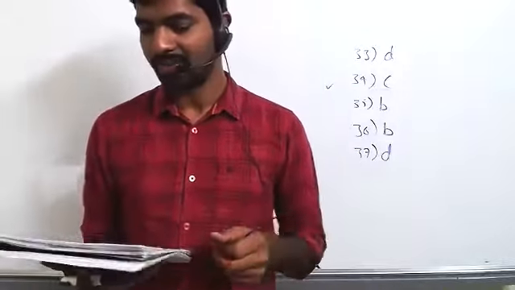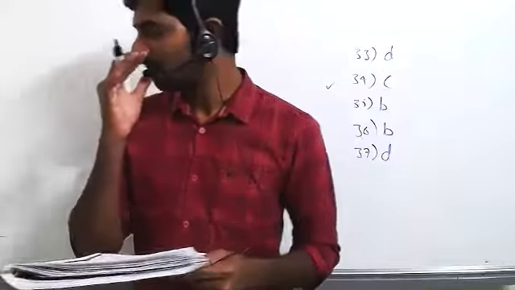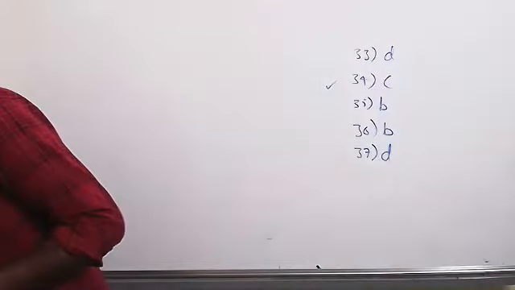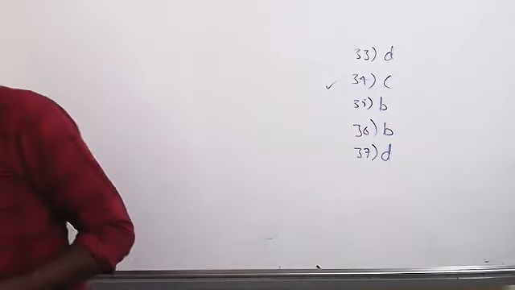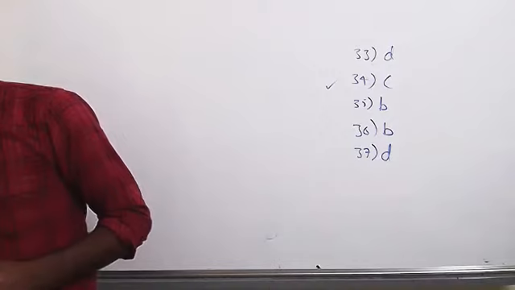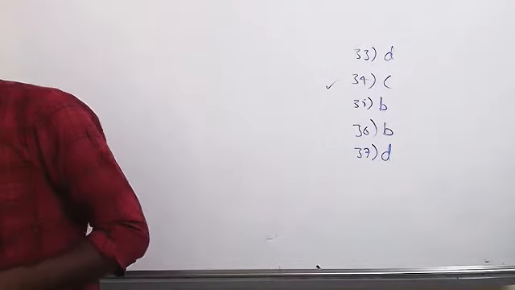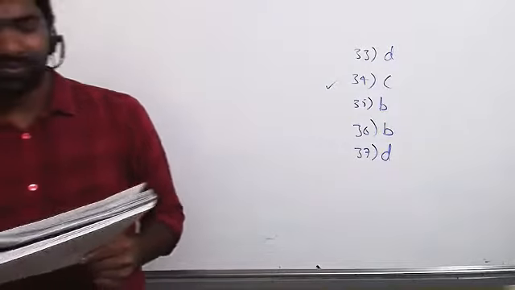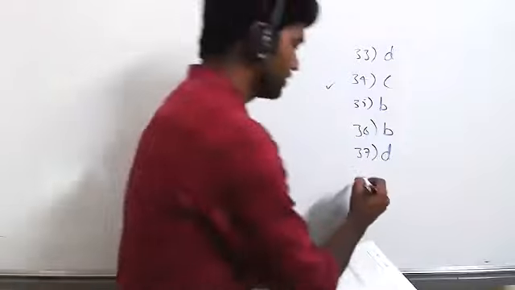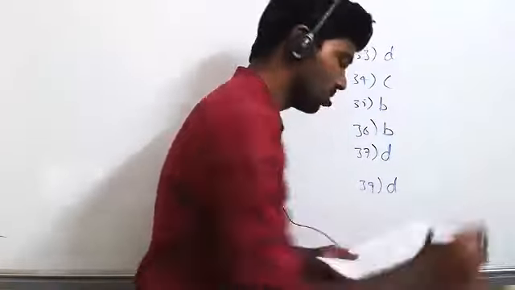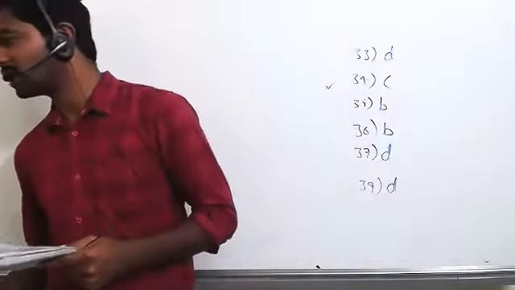Solid in liquid. Choose correct answer. Sol or gel? Sol. So, correct. Sol. Okay.